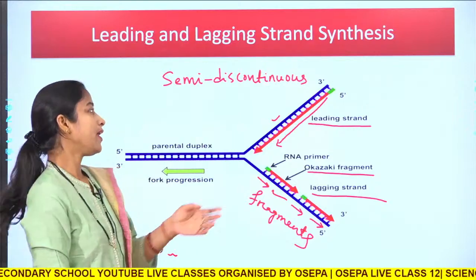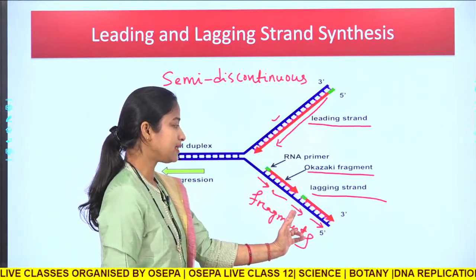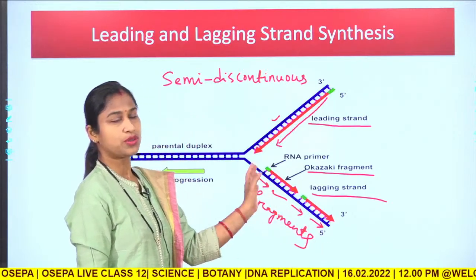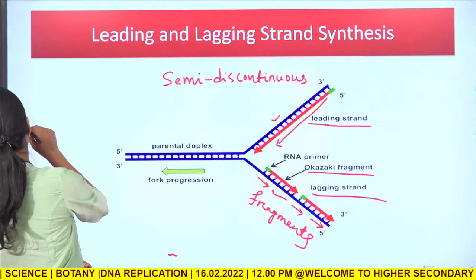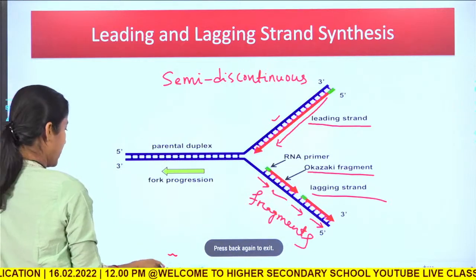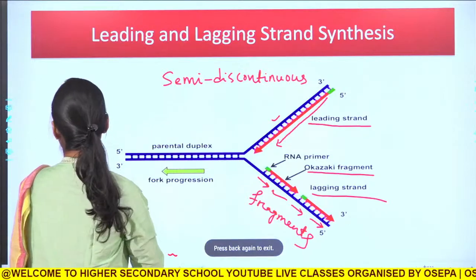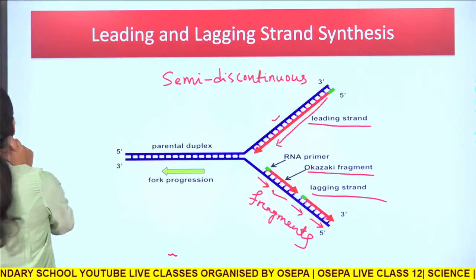What it means is, one strand is synthesized continuously, the other strand is synthesized discontinuously in fragments, okay. So, this is called the semi-discontinuous nature of DNA replication, okay.